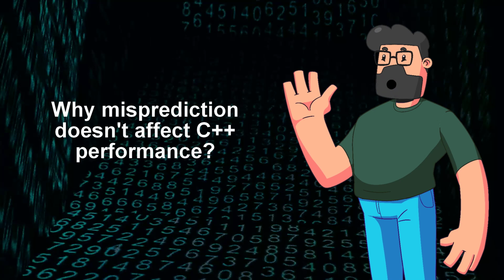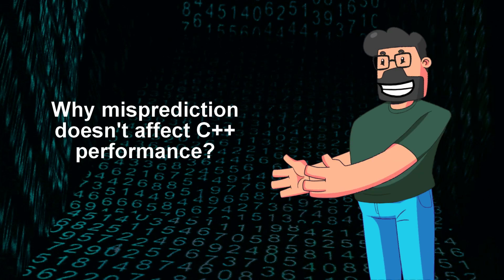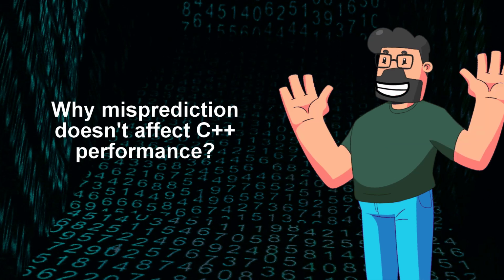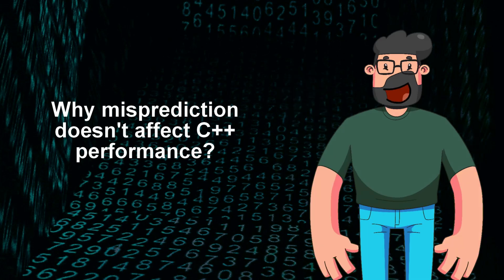Welcome to the video. Today we are going to dive into a fascinating problem that many programmers encounter while measuring the impact of branch misprediction. The problem arises when trying to assess the performance difference between processing a sorted array versus an unsorted one. Despite expectations, there seems to be no penalty for branch misprediction at all in this case. We will explore why this happens and where the benefit of branch prediction goes missing.